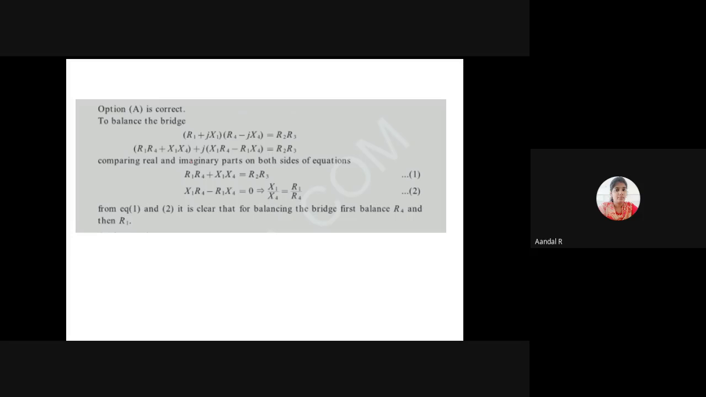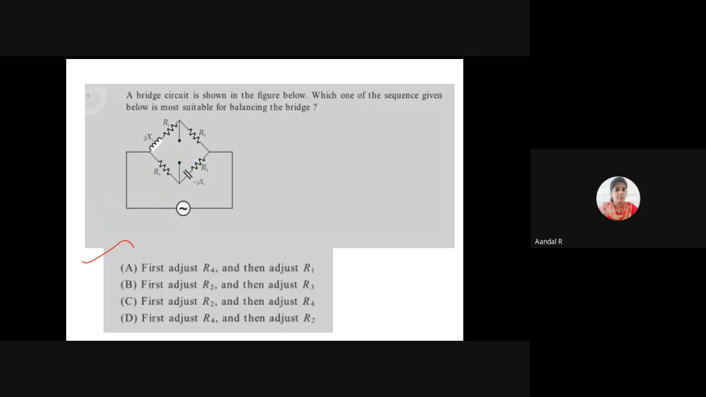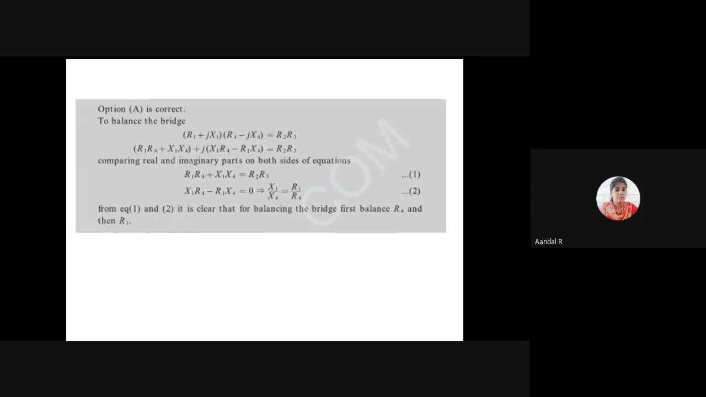R1, R4 plus X1, X4 equal to R2, R3. By simplifying this, I am having X1 R4 minus R1 X4 equal to 0, which will become X1 by X4 equal to R1 by R4. R1 is in the numerator, R4 is in the denominator. So it is best to adjust the R4 first and then R1. This is the answer, option A.